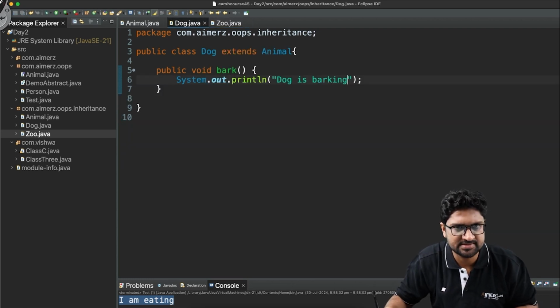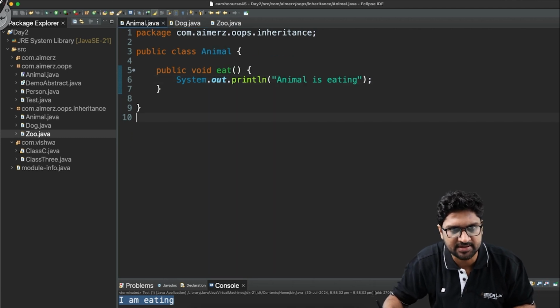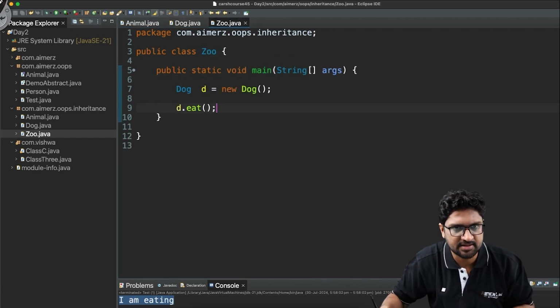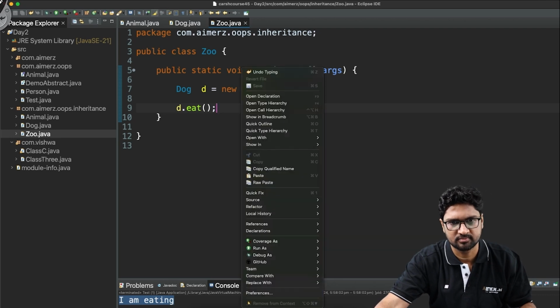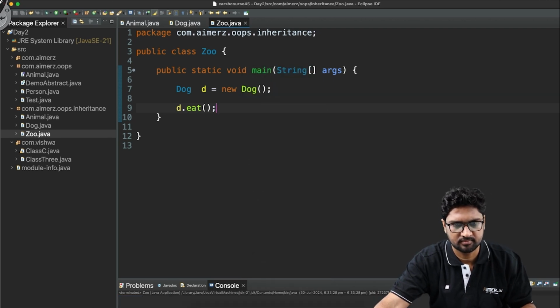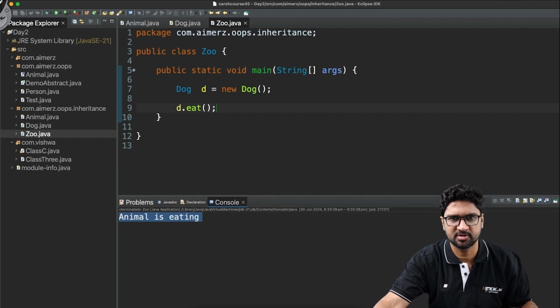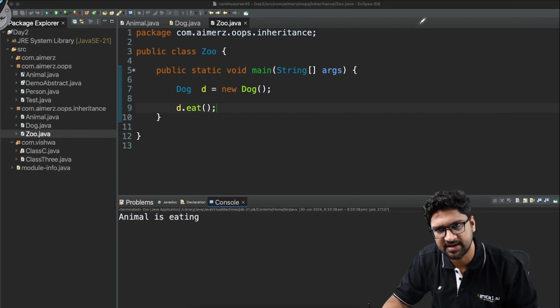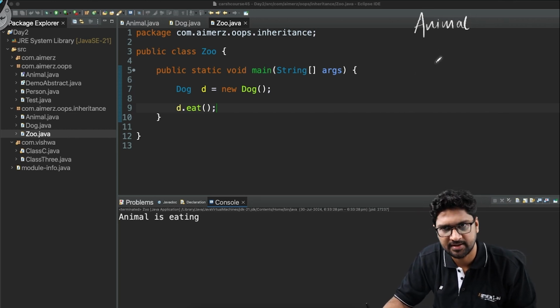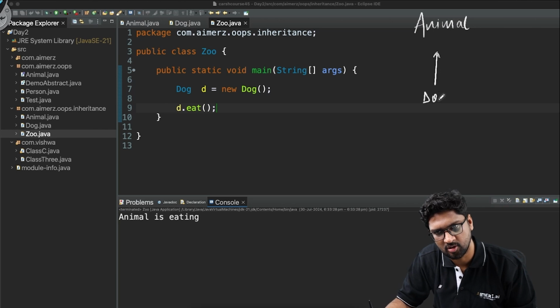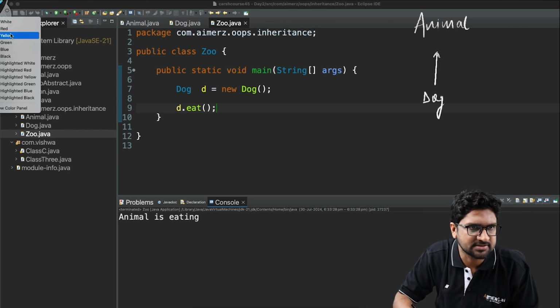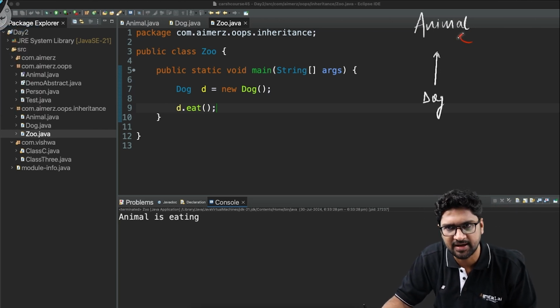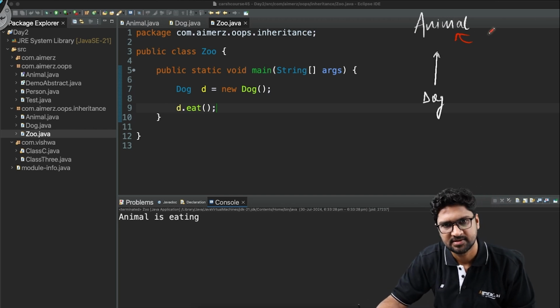If you look inside the dog, I don't have any eat method. It is there in the animal, right? But still, when I run this code, it is printing animal is eating. How is this happening? So if I show you this inheritance, I have this animal, and then animal I am inheriting in the dog. Animal has that method called eat.